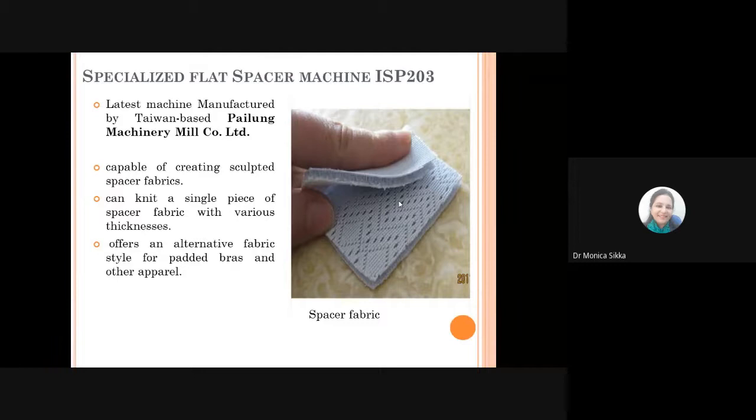That way, the thickness can be managed at various places using this flat spacer machine, which has been developed by Pilo. Normally, the application of these types of fabrics is for padded bras and other apparel which require varying thickness in the fabric itself.